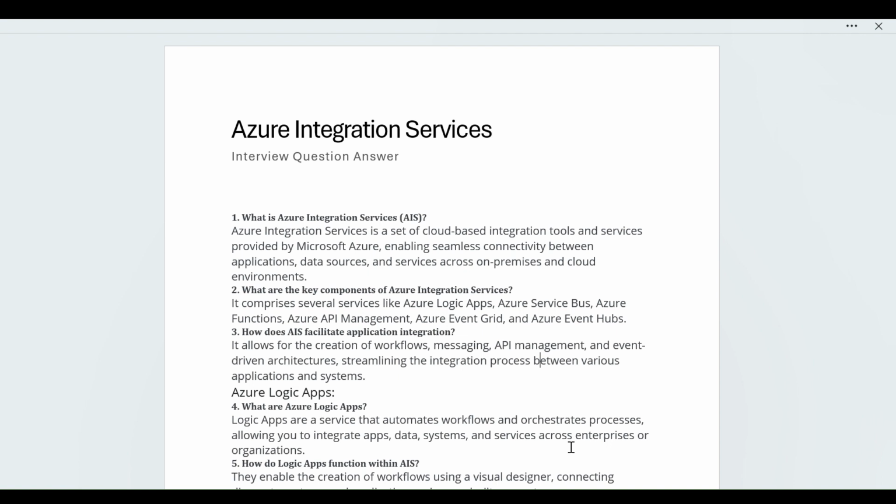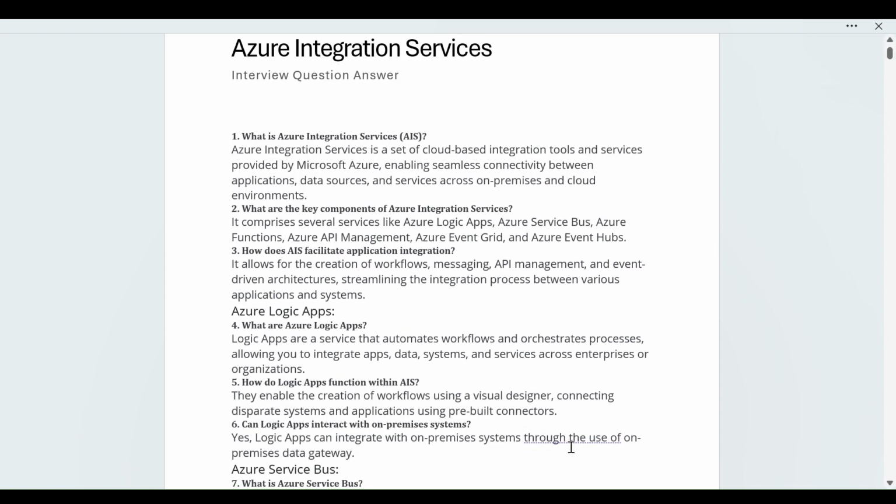Next question on Logic Apps: how do Logic Apps function within AIS? They enable the creation of workflows using the Visual Designer, connecting disparate systems and applications using pre-built connectors.